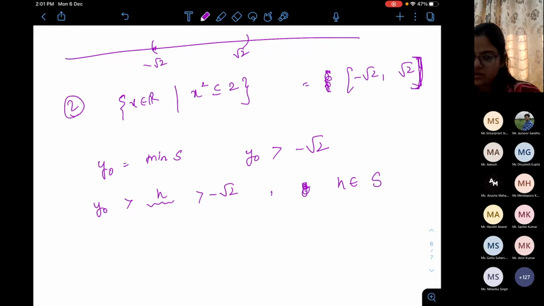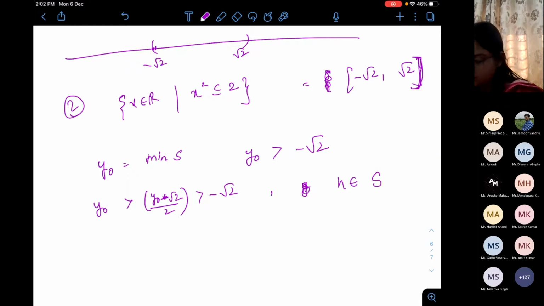What is the number now? Suppose we take any number. Why not? So minus root 2 by 2 will be such a number. First of all, complete the mean of both. Now can you continue your question?